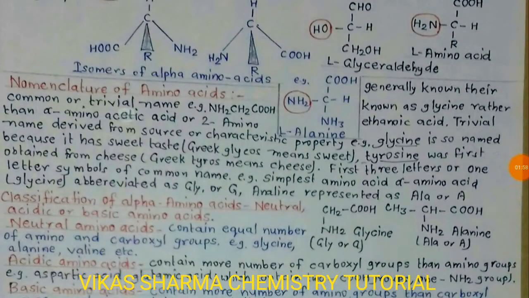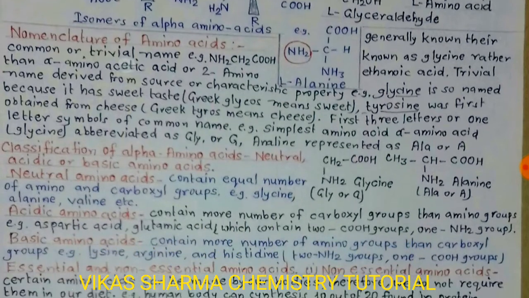Nomenclature of amino acids. The common or trivial name is generally used, for example glycine, also called alpha amino acetic acid or 2-amino ethanoic acid. The trivial name is derived from the source or a characteristic property. For example, glycine is so named because it has a sweet taste, Greek glykos means sweet. And tyrosine was first obtained from cheese, Greek tyros means cheese. We also use the first three letters or one letter symbols of the common name. For example, the simplest alpha amino acid, glycine, is abbreviated as GLY or capital G. Alanine is represented as ALA or capital A.